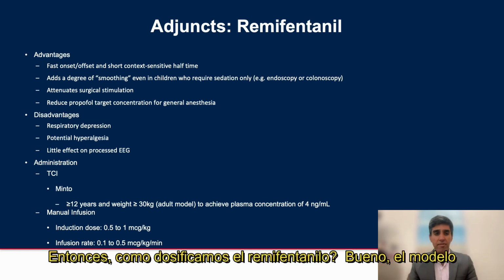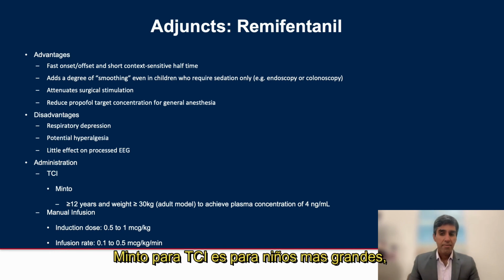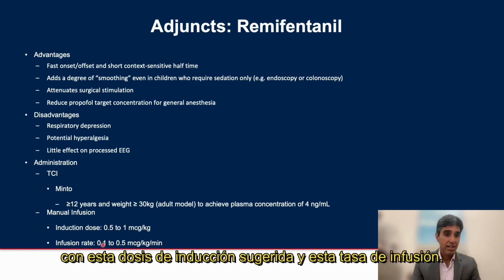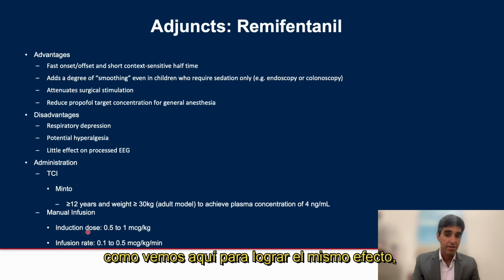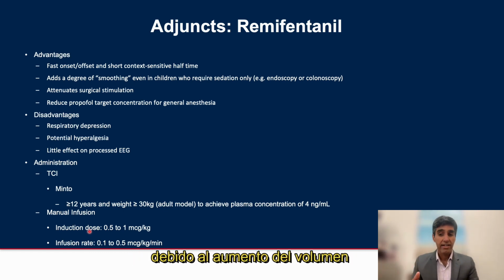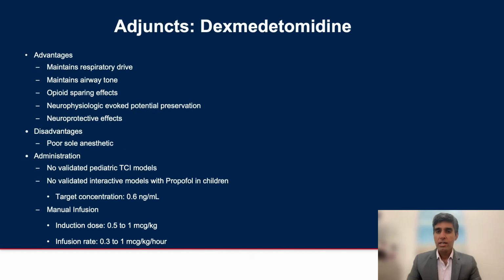So how do we dose remifentanil? Well, the Minto TCI model is for older children greater than 12 years of age and a weight greater than 30 kilograms to achieve a plasma concentration of 4 nanograms per ml, with a manual infusion regimen used for young children as noted here, with a suggested induction dose and infusion rate. It should be noted that children less than 5 years or 20 kilograms will require twice the induction bolus dose as noted here to produce the same clinical effect secondary to the increased volume of distribution in this age group.